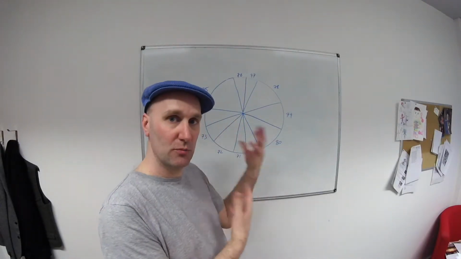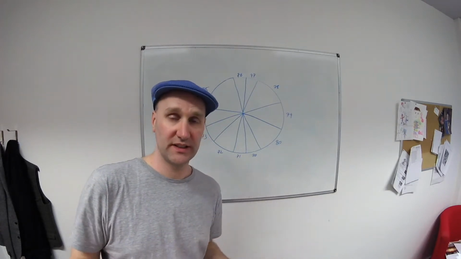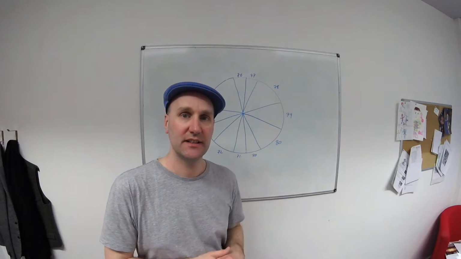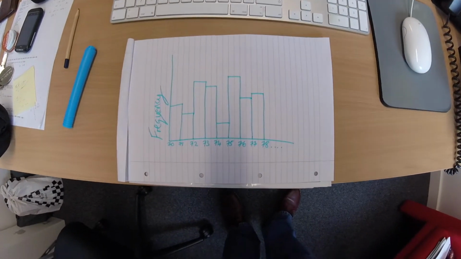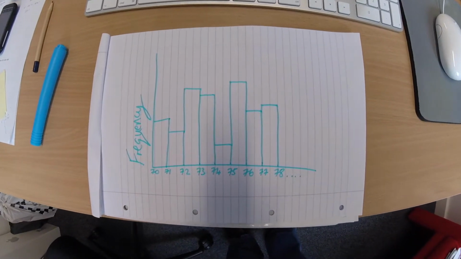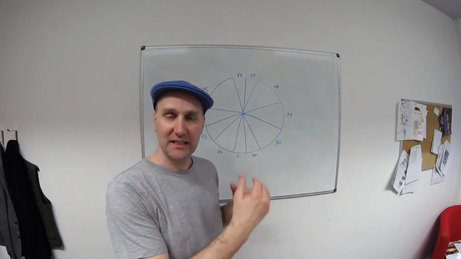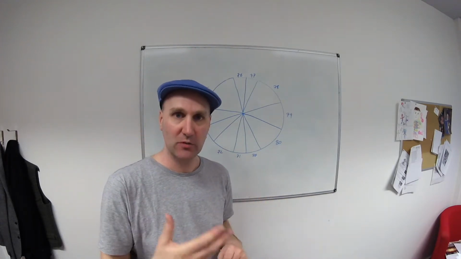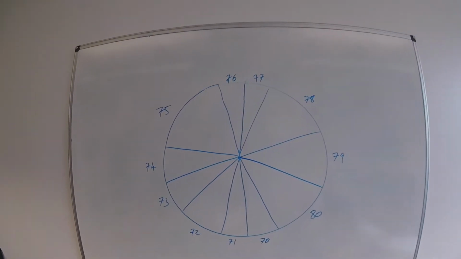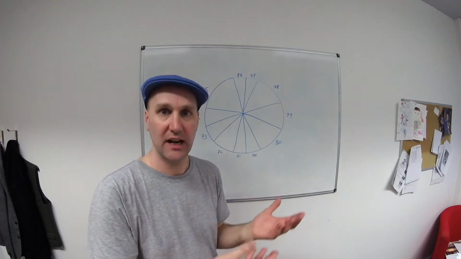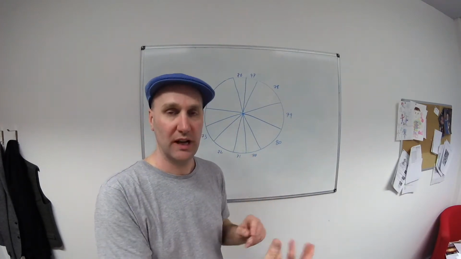Well, I've got on the board behind me a sketch of what the data might look like from one of the situations. So let's say that this is the situation where people exercise regularly. Usually it would look like a histogram, but I've drawn it as a pie chart to make a point. And the size of each slice is a frequency count of the number of people who have lived to be 70, 71, 72, 73, etc. And I will have the same thing for people who don't exercise regularly.